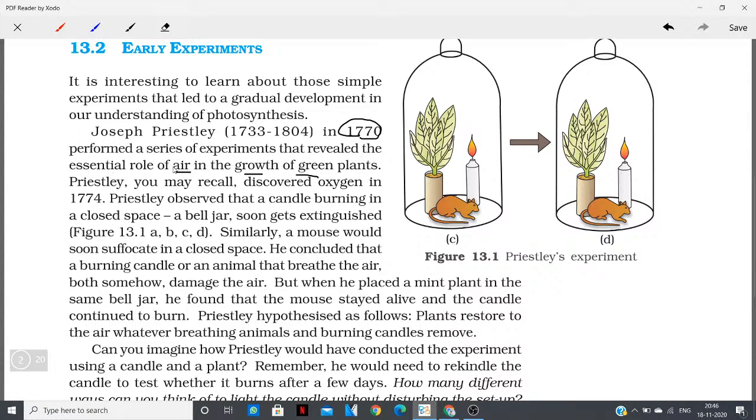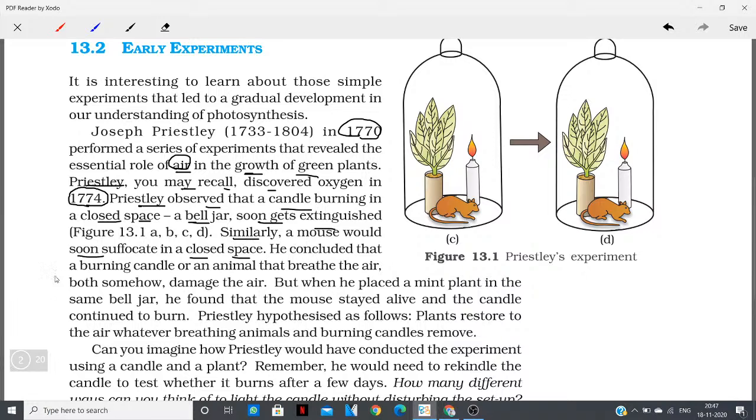He performed a series of experiments that revealed the essential role of air in the growth of green plants. And Priestley, you may recall, discovered oxygen in 1774. Priestley observed that a candle burning in a closed space, a bell jar, soon gets extinguished. Similarly, a mouse would soon suffocate in a closed space.